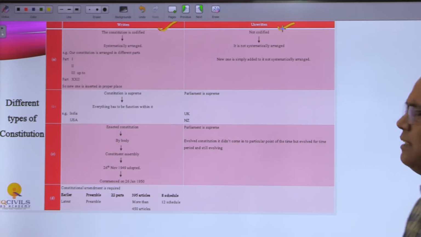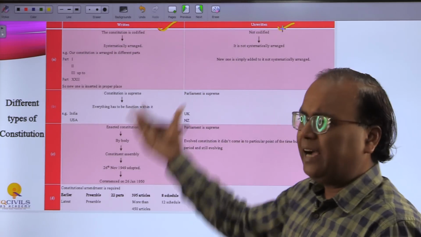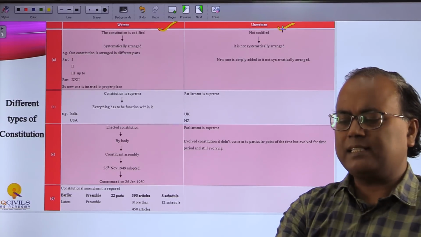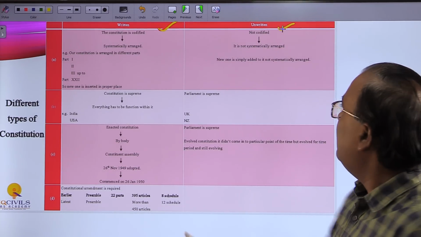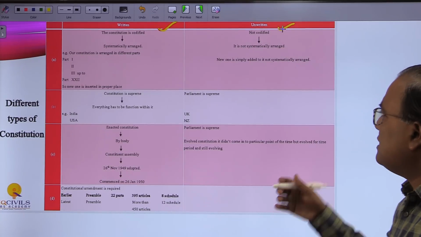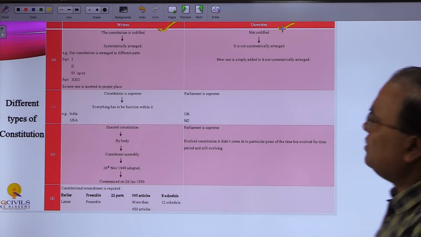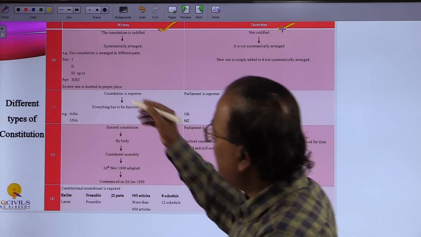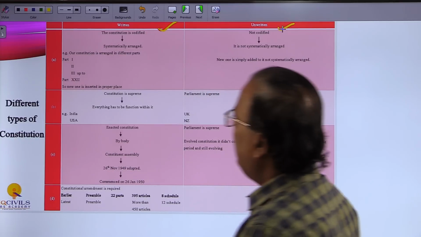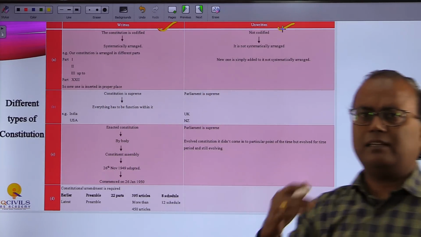Whenever we say written constitution, it means it is codified, properly and systematically arranged. And whenever we say unwritten constitution, it is not codified or systematically arranged. Take the example of our constitution. It has different parts, right from Part 1 to Part 22, and any new provision is inserted in a proper place.